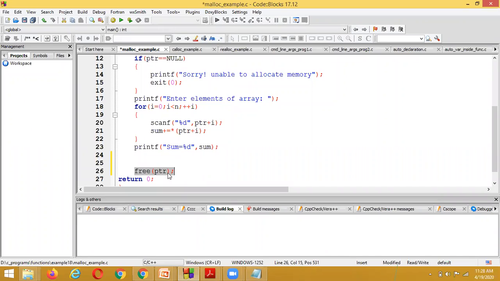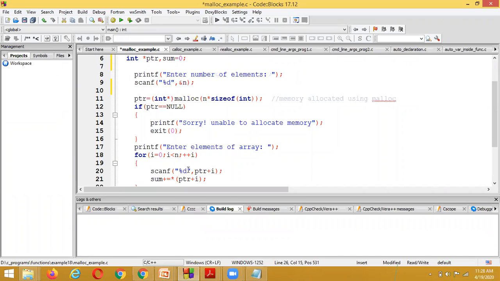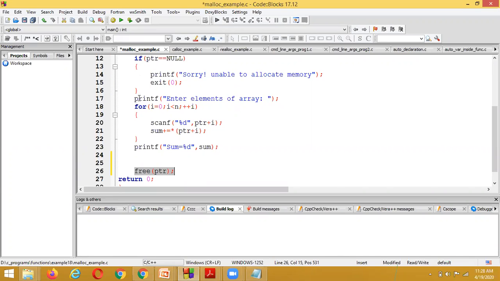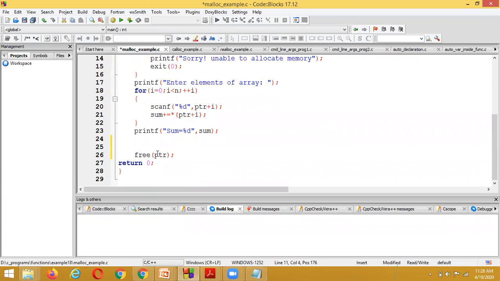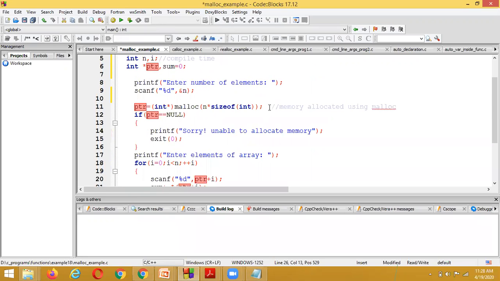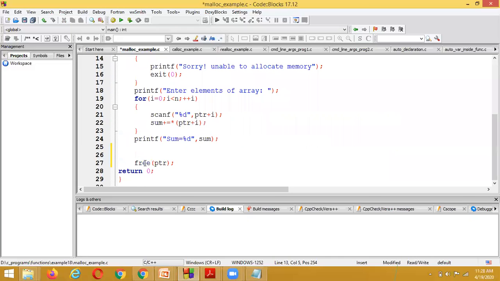To which one have we assigned the memory? The pointer. And that pointer's memory we want to free. So what functionality are we using? Free of pointer. And here are the 2 important lines of code you need to remember. To assign the memory by using the malloc function, we use this statement. And to free up the memory, the statement we use is free of pointer.